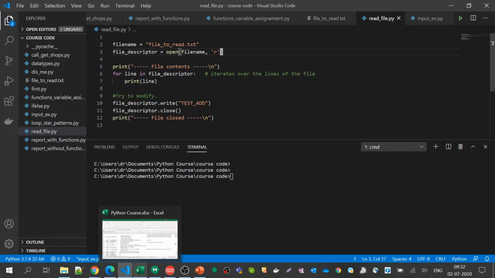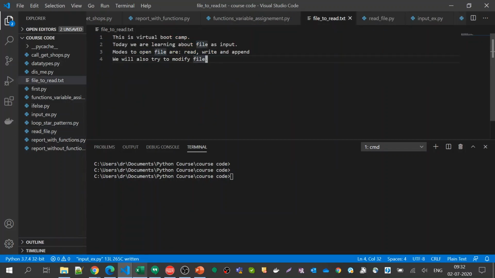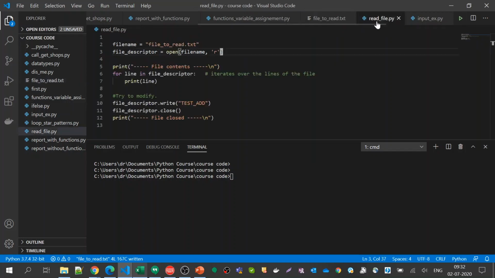Read mode is just direct read, no writing operations. Write mode lets you write onto the file. Append mode is for when something already exists here: it starts appending onto the file, continuing from the end. Continuation is called appending. Okay. So these are the three modes that are usually used.